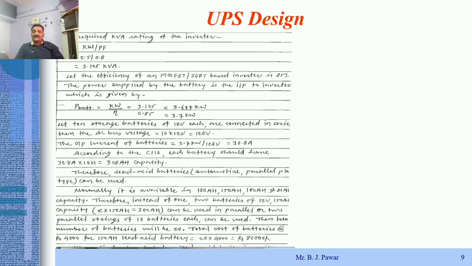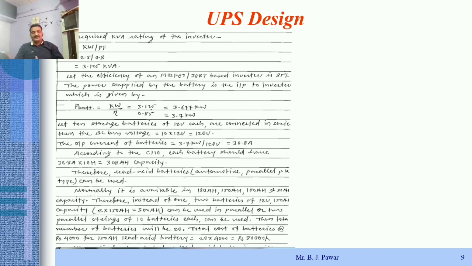That means as the 10 batteries are connected in series, that current will not add up, it will remain the individual current of a battery. So the battery current requirement is 30.8 ampere. That means each battery should be capable of giving 30.8 amperes of current.